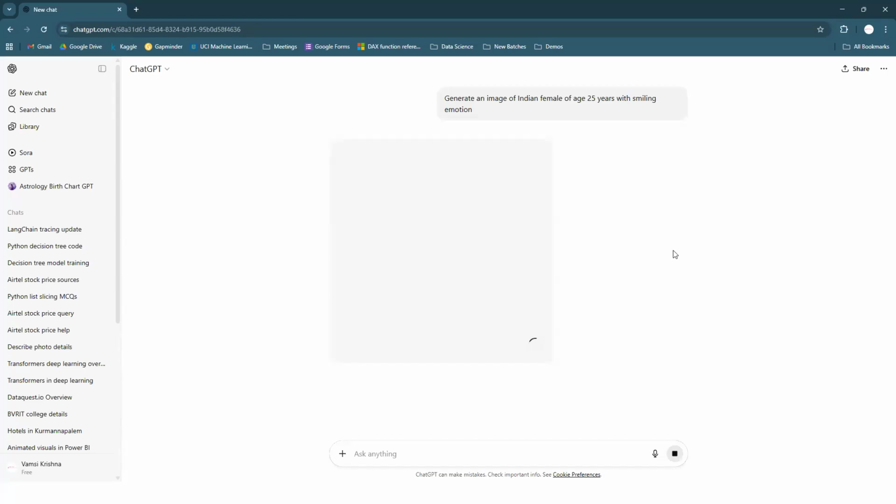See there, ChatGPT is generating; some process is taking place internally. Let us wait for it. It will take some time and it will generate an image, guys. We just have to wait for some time. It's generating.